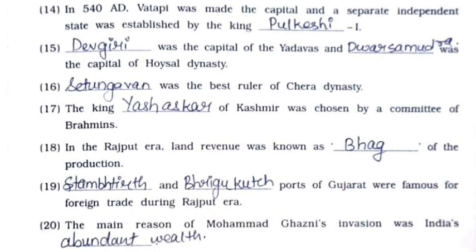16th, Setun Gavan was the best ruler of Chera dynasty. 17th, the king Yashaskar of Kashmir was chosen by a committee of Brahmins. 18th, in the Rajput era, land revenue was known as Bhag of the production. 19th, Stambtirth and Brigu Kutch ports of Gujarat were famous for foreign trade during Rajput era. 20. The main reason of Muhammad Ghazni's invasion was India's abundant wealth.